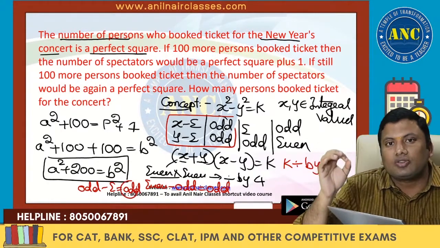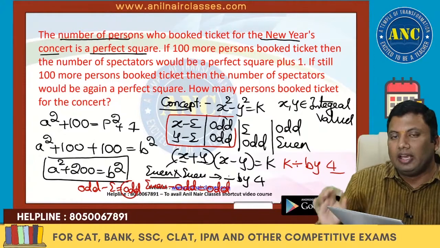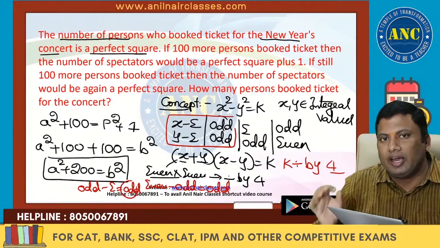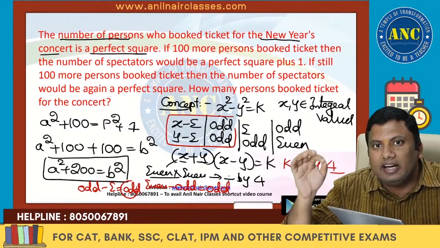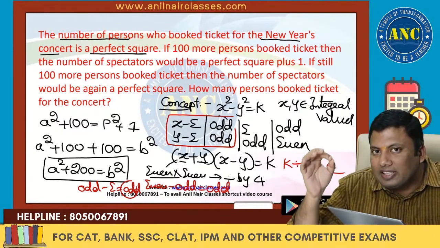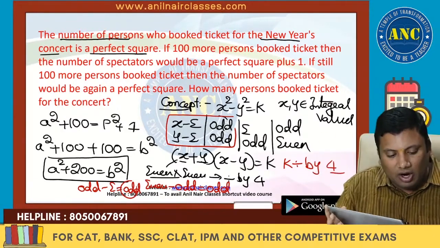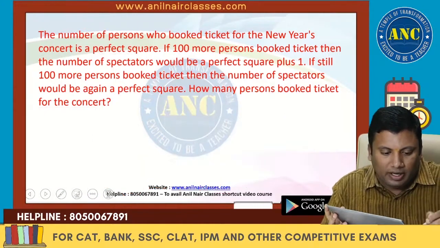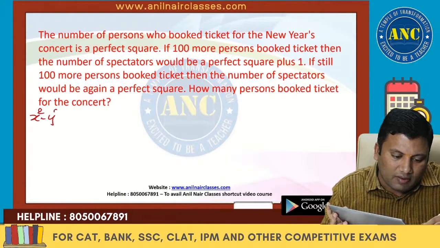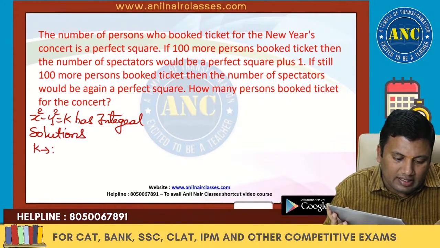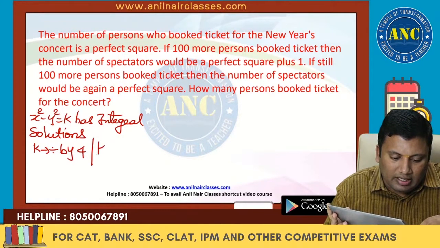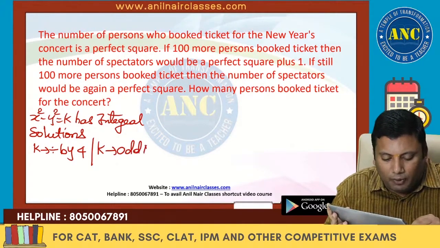So the equation x square minus y square equals k has integral solutions only if the right-hand side is a multiple of 4 or an odd number. This is the first important conclusion.